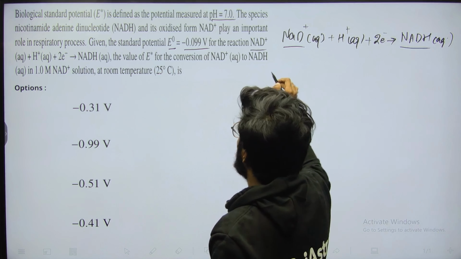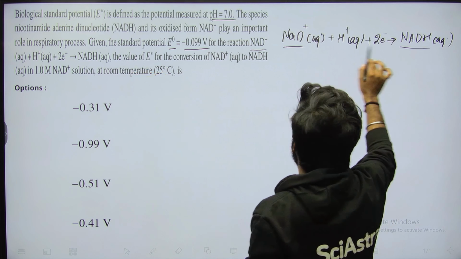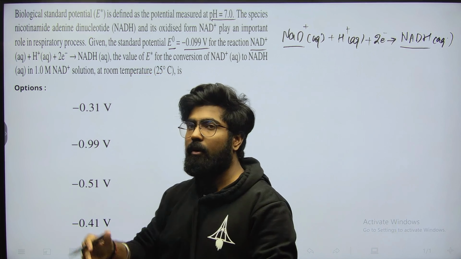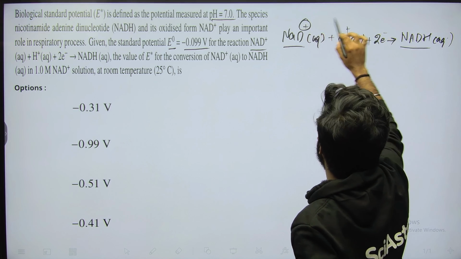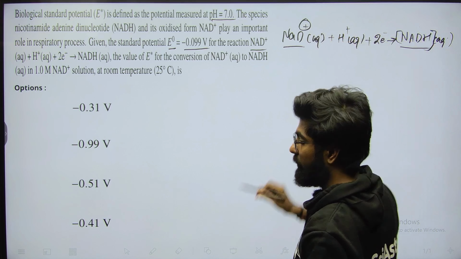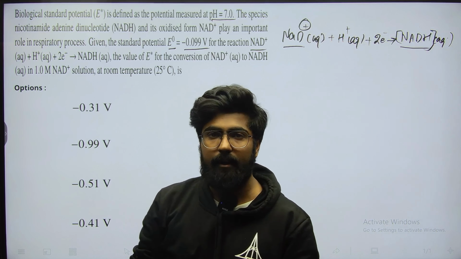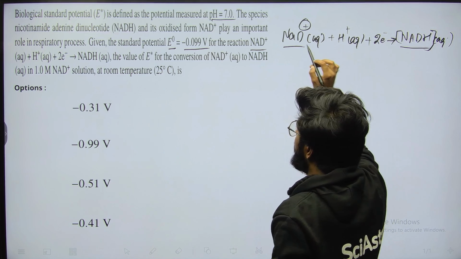Since this is a redox process, we can see that NAD plus, with a plus charge, is getting converted to a neutral species. So we are reducing the oxidation state, which means it is a reduction process.